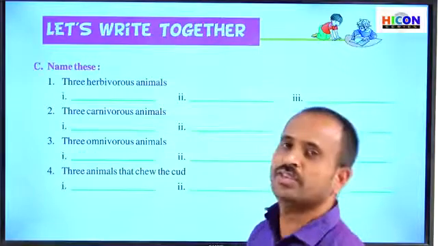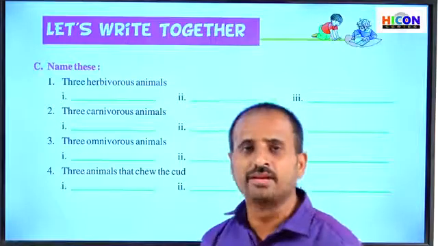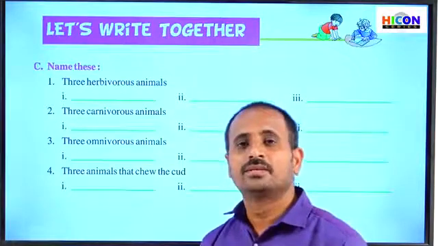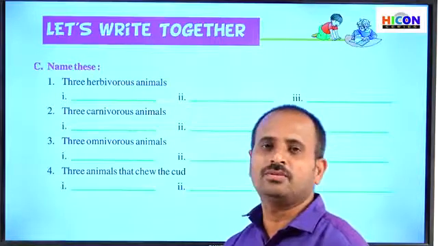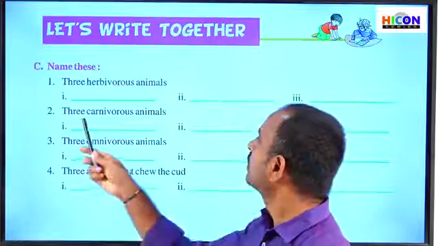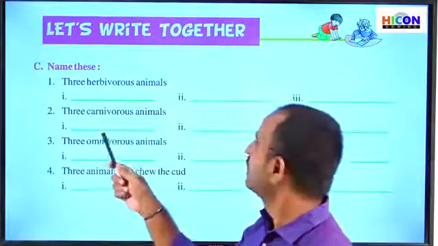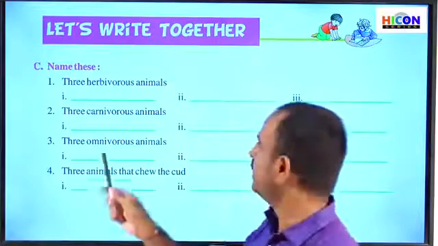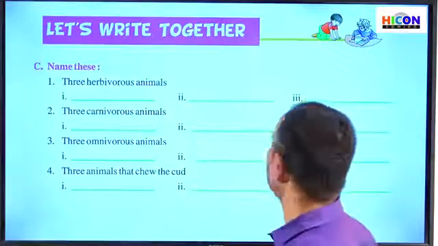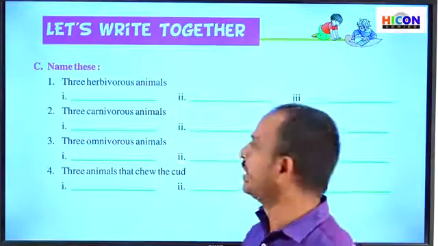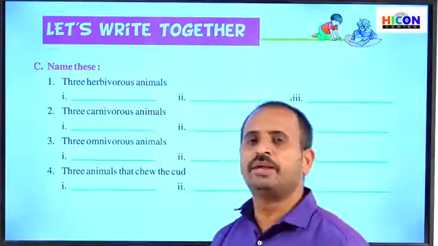So there are a lot of examples for the carnivorous animals like lion, tiger, leopard, cheetah, wolf, jackal, etc. So all these are examples for carnivorous animals. So you can write any three of them in the three blanks. So write the lion here, and write a tiger in this blank, and write wolf in this blank. So you can write any of the three examples for the carnivorous animals in these three blanks.